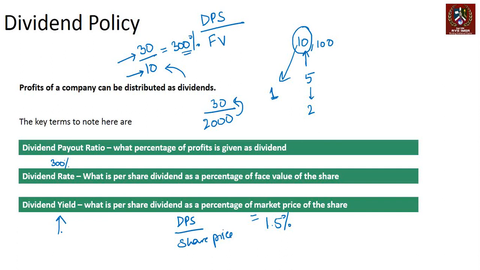But what is important is that if you're an investor, you're looking at this. If you're a company analyst looking at how much of the profits are being plowed back, you're looking at the dividend payout ratio. If you are the company management, typically company managements denote dividends in the form of dividend rates. So they do not try and cut this. They keep this constant or higher. So 300% next year will be either 300% or greater than 300%.